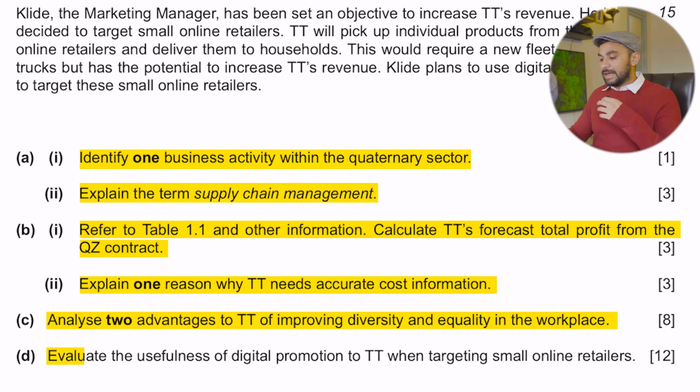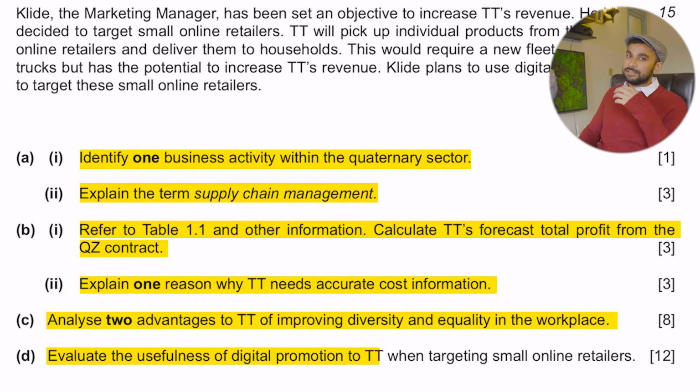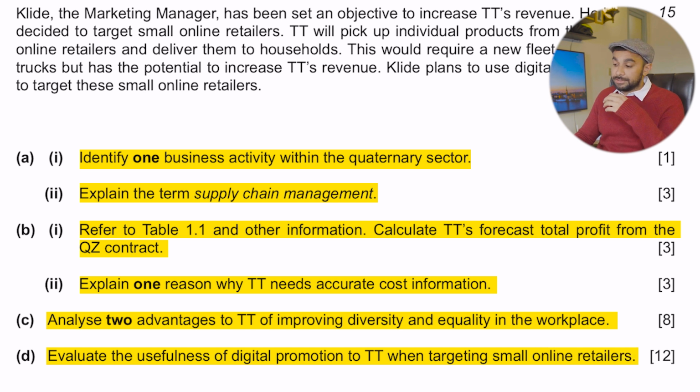And part D is saying evaluate the usefulness of digital promotion to TT. My God, this is a crazy and interesting case, I say. Evaluate the usefulness of digital promotion to TT when targeting small online retailers. Digital promotion, like social media marketing, such as search engine optimization, which is in unit 3 under the marketing mix. So now it's a 12 marker, so I think introduction, 2 main paragraphs, and then a good conclusion paragraph where you suggest how useful this digital promotion would be for this TT in context again.